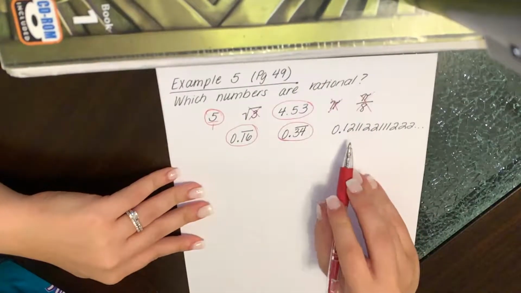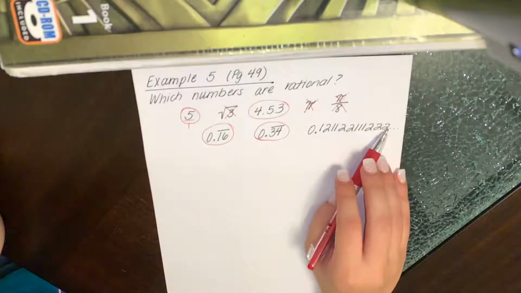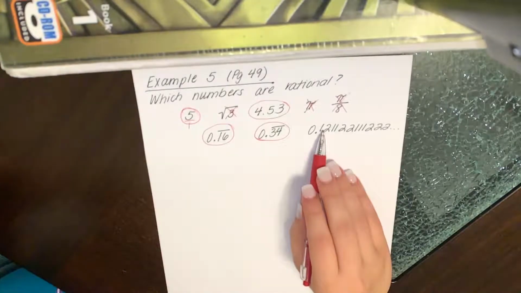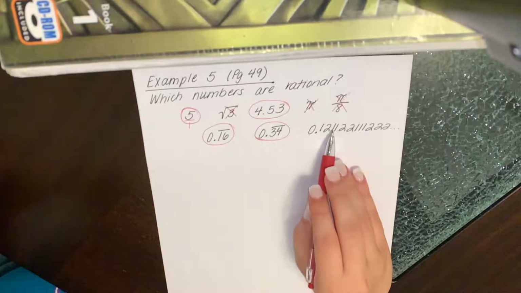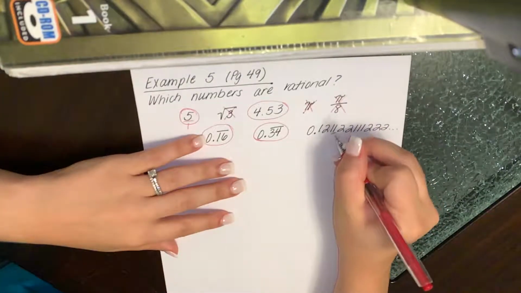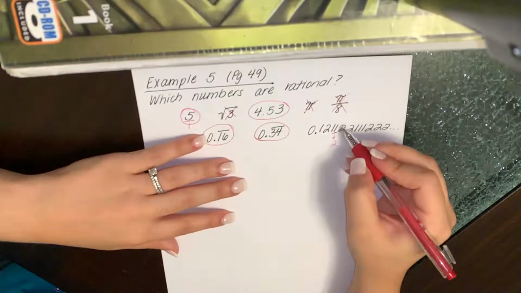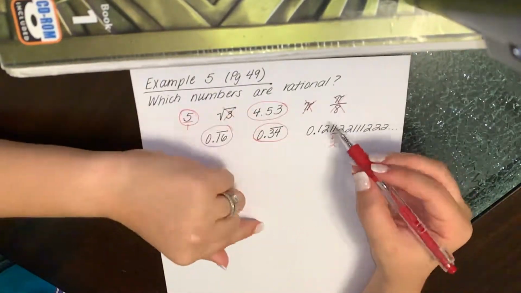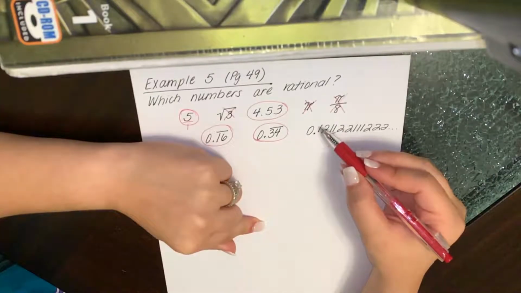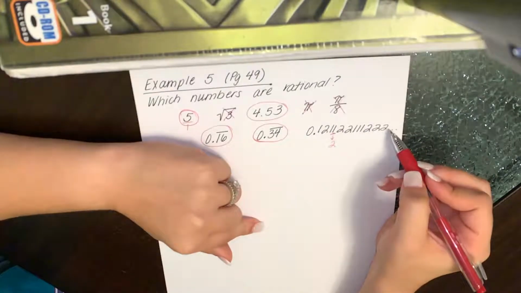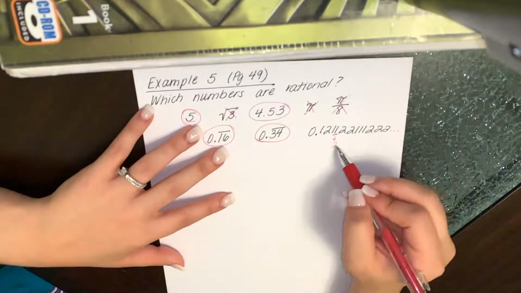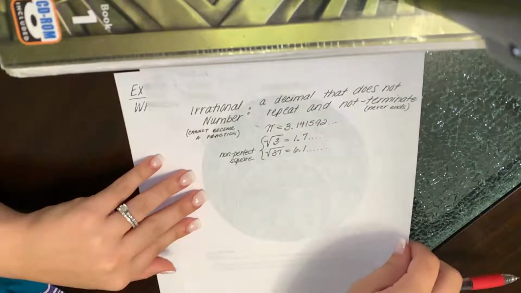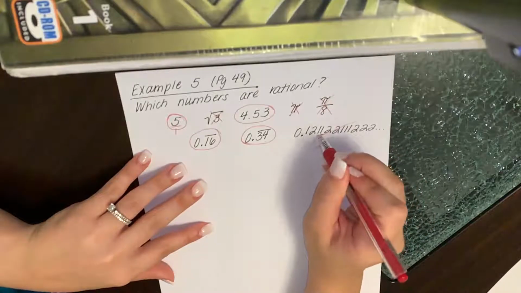Okay? Now this one looks like it's going in a pattern, right? But it's not repeating in the correct order. So here, if you notice, it's 1, 2, the next number is 1. The next number after this should be 2. When you repeat, it should not necessarily be in a fancy pattern. It should just go back and forth between a couple numbers. So if it's 1, 2, then the pattern should be 1, 2, 1, 2, 1, 2, 1, 2. Meaning this is not really repeating and it doesn't really terminate. So because it doesn't repeat and it doesn't terminate, this is also irrational.